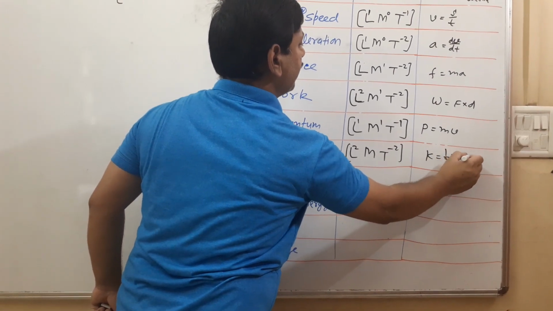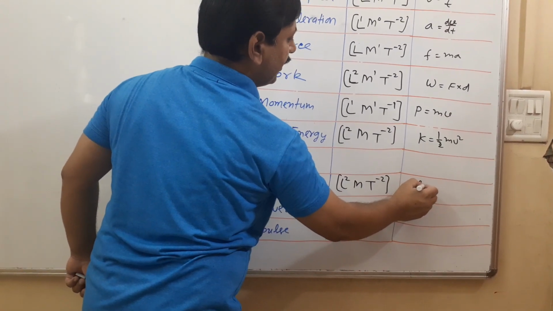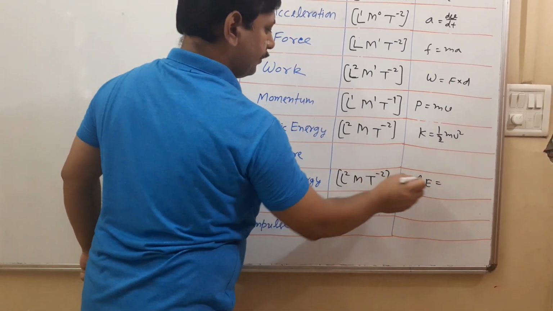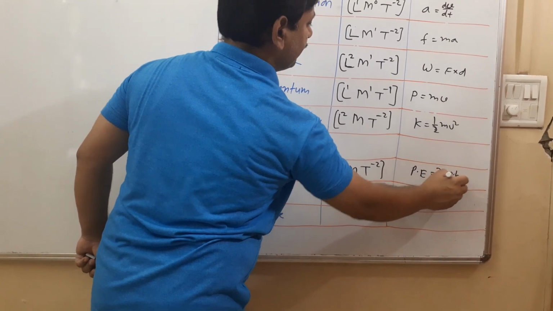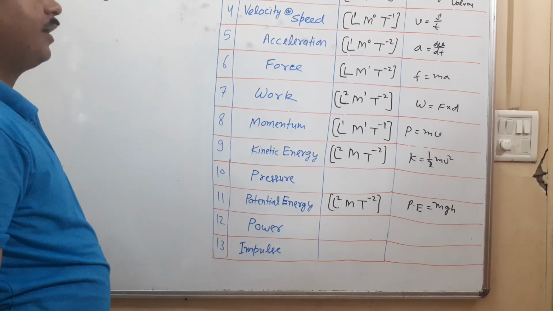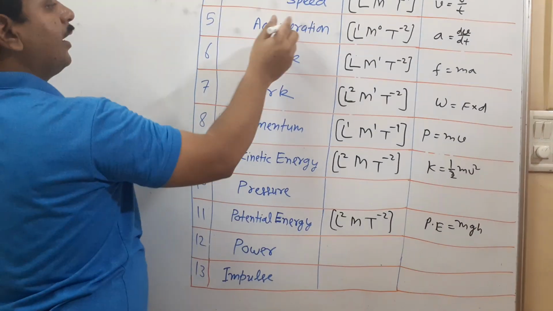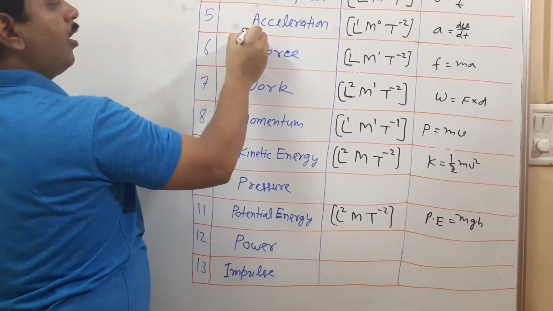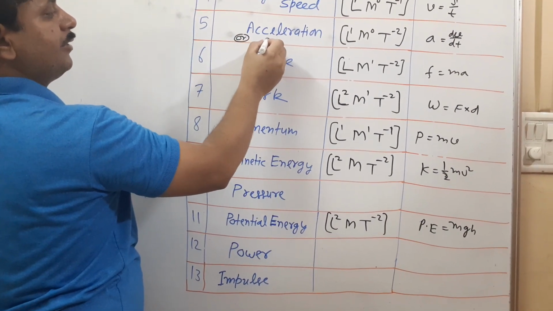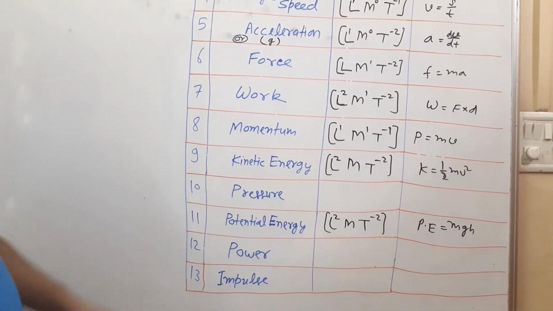Related formula is half mv square. Here related formula for potential energy is mgh. G is gravitational acceleration; acceleration and gravitational acceleration both have same dimension formula.